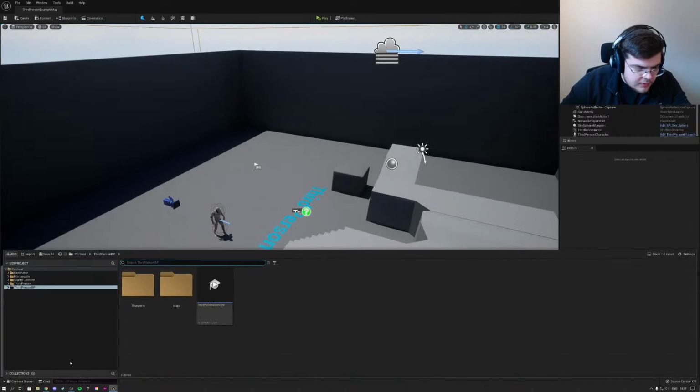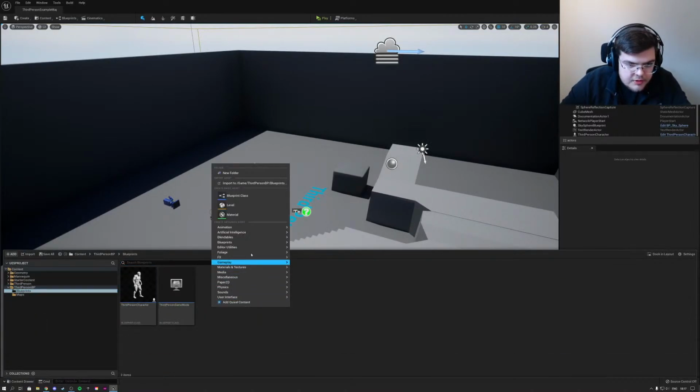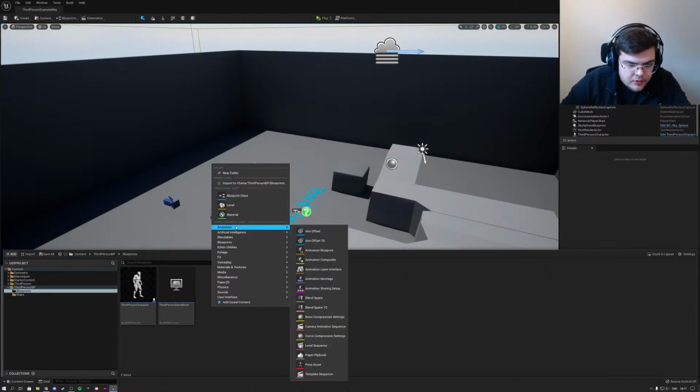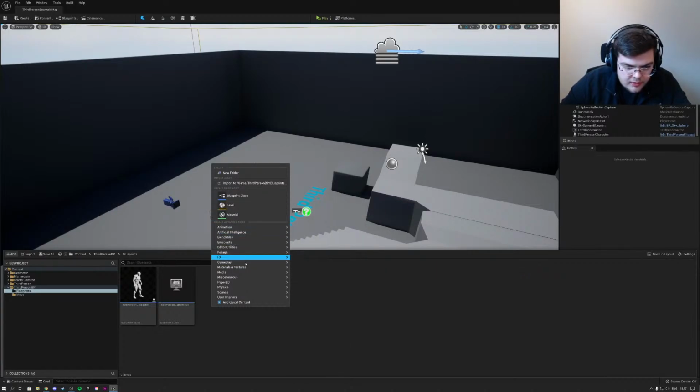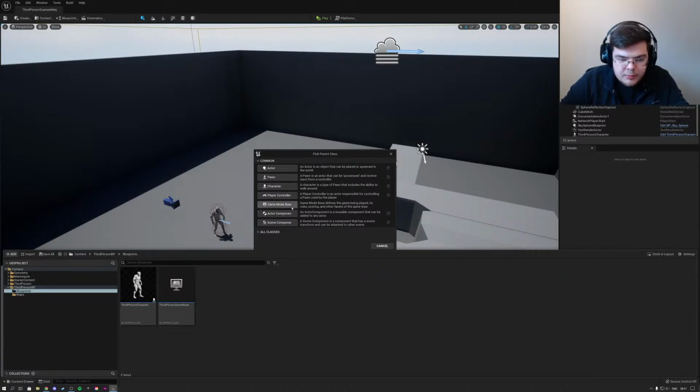So let's open up my content browser. What if I were to make a player controller? Can I still right click here? I can. And I can still go to my basic layout like this. So blueprints, I can still make everything from here. I can still click on the blueprint class. This all looks really much the same. It just has a different look to it, I would say.